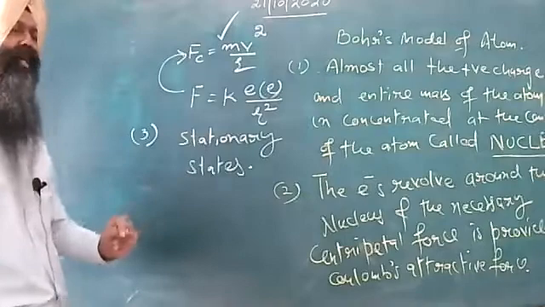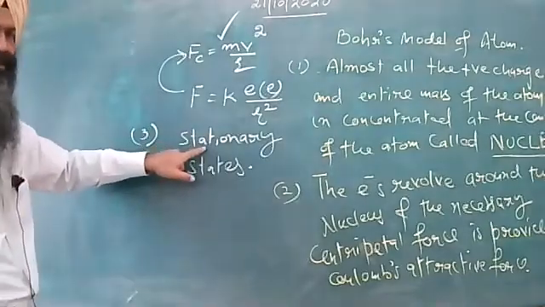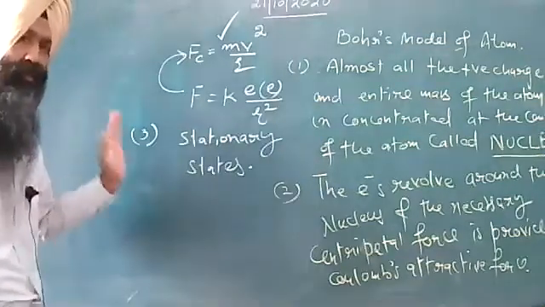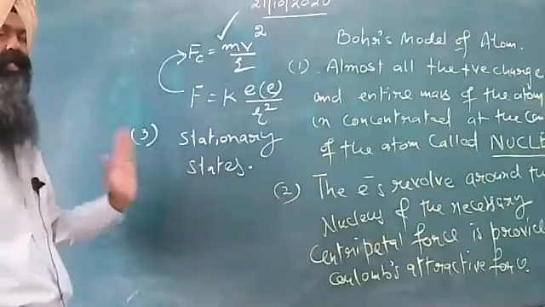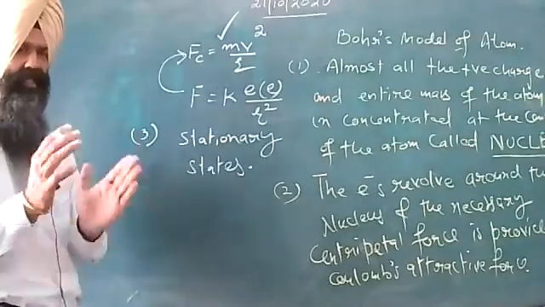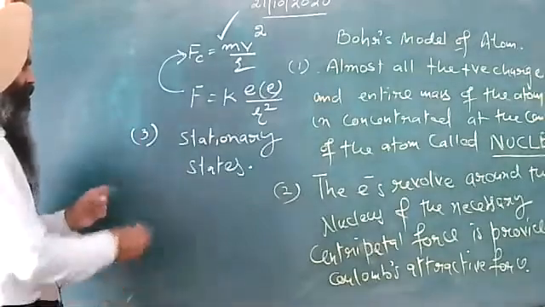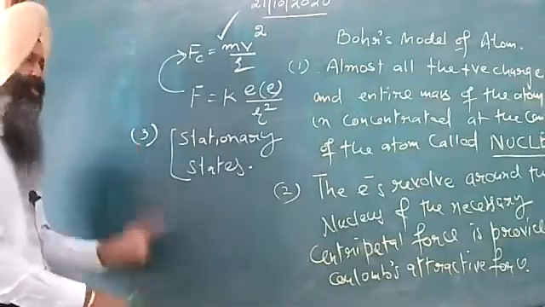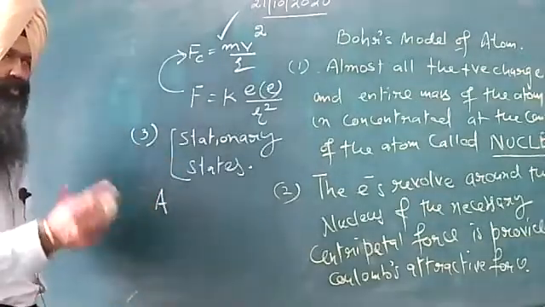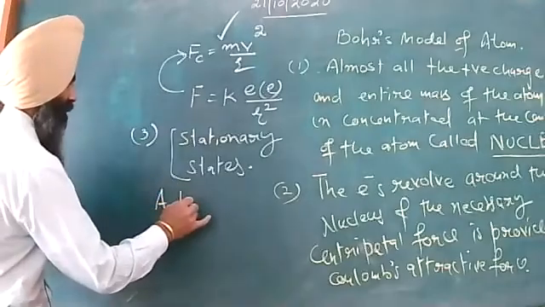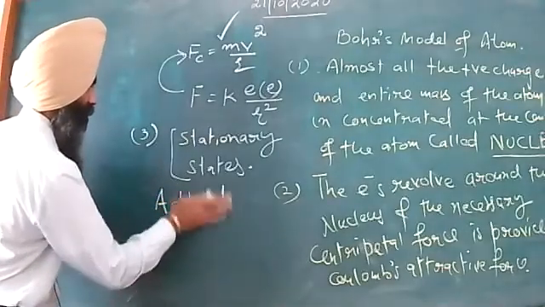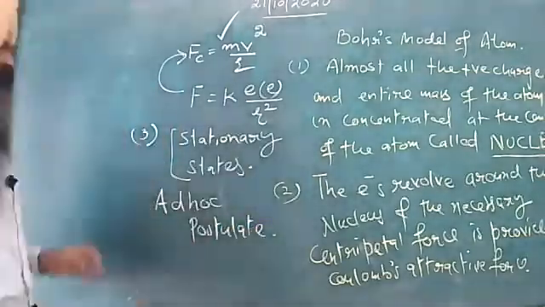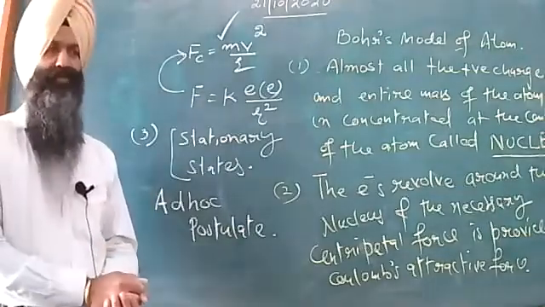Again repeating that point, Bohr assumed, it was not the fact, neither was it correct, and furthermore, at that time it violated the concept of classical electrodynamics, that the electron will not lose energy. Electron actually was losing energy. That is why some good scholars call it an ad hoc postulate. Dear children, what do we mean by ad hoc postulate?